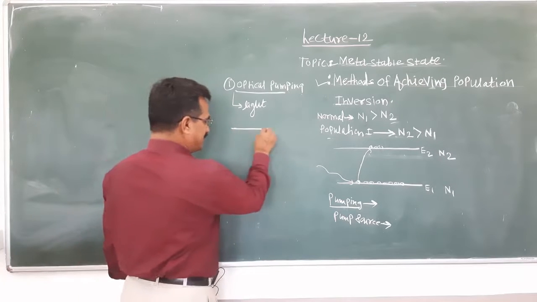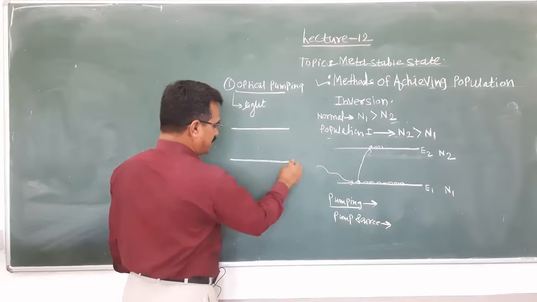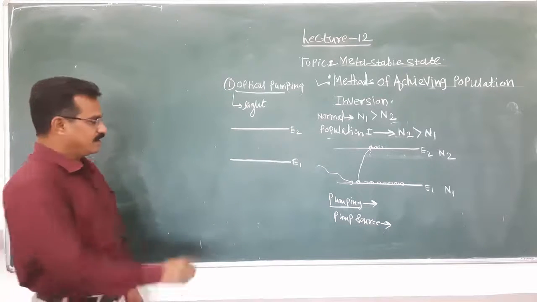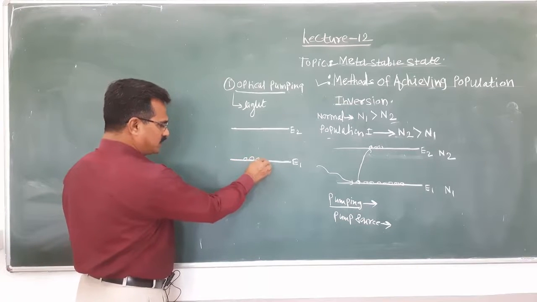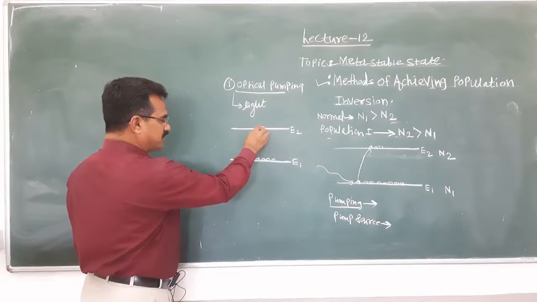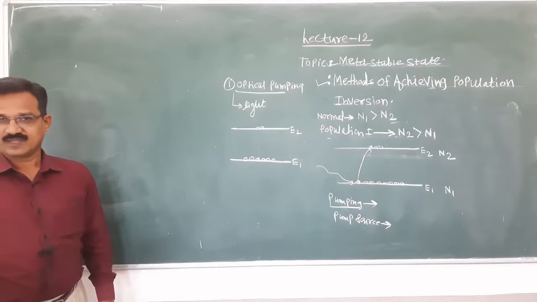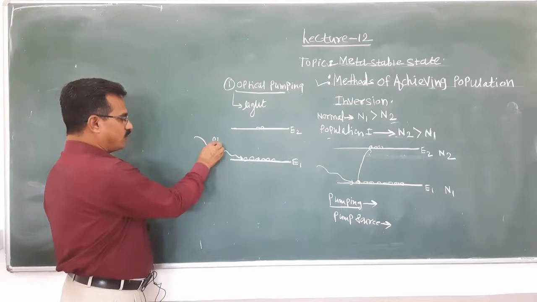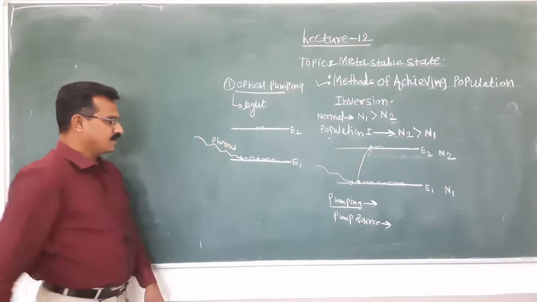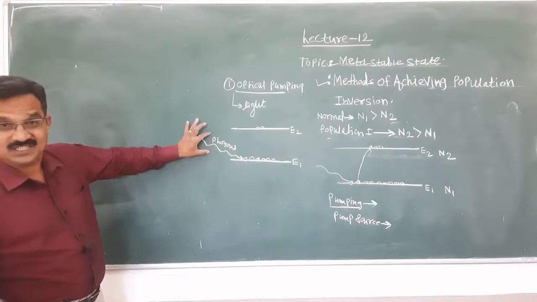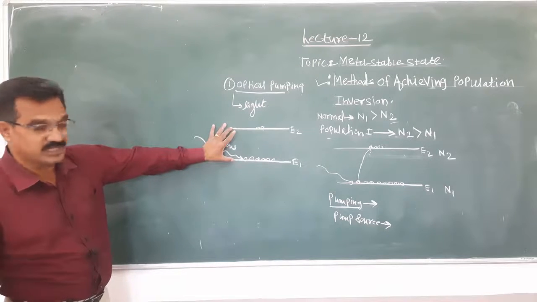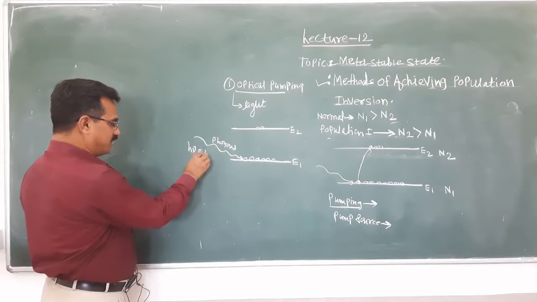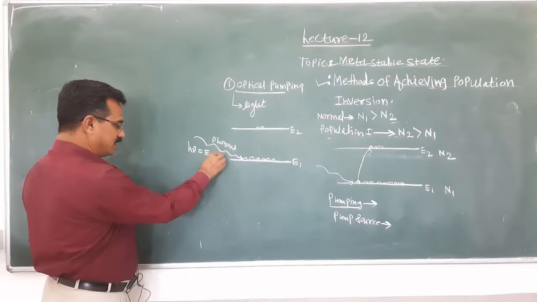When we consider the laser medium, within that laser medium two energy levels are there, E1 and E2. A number of atoms are present in the ground state, and a few atoms are present in the excited state. When photons are incident on it, the incident photon energy must be equal to the difference of these two energy levels, means the photon energy h mu must be equal to E2 minus E1.